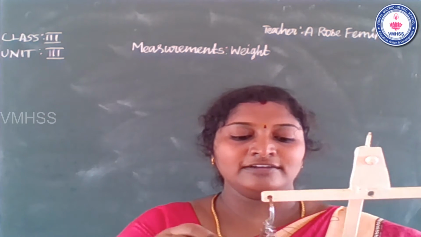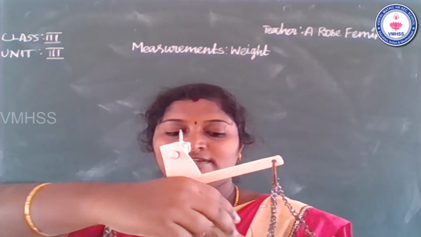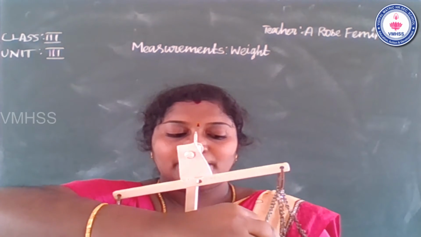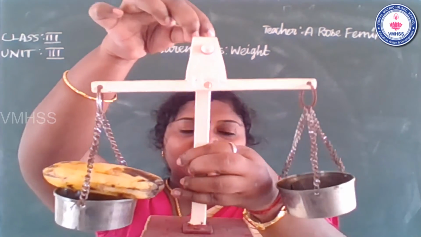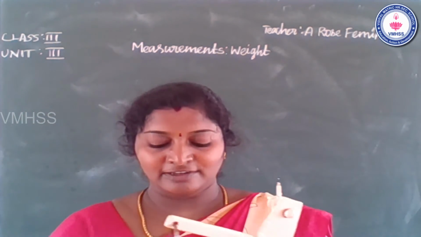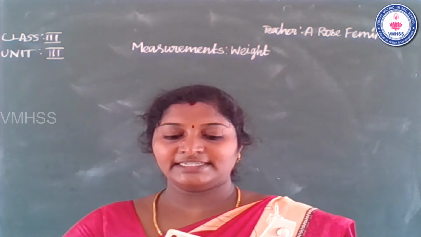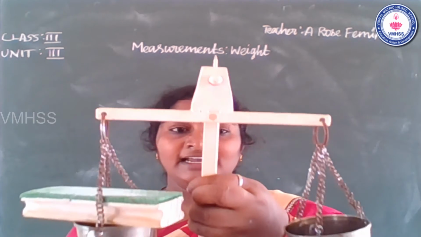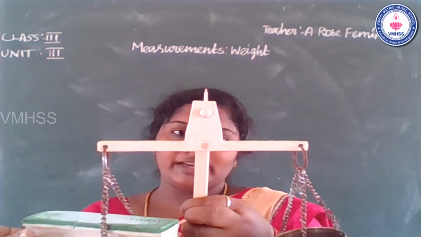I compare the fruit. This is a stone. The stone is 50 gram. The banana is near 100 gram. Students, next I compare one duster. First object is a duster and second one is a stone. So the duster is the heavier object.